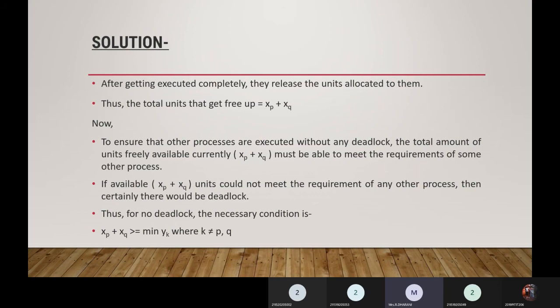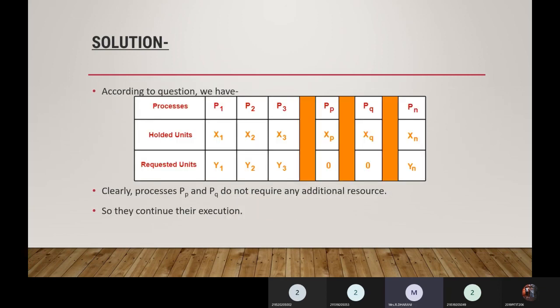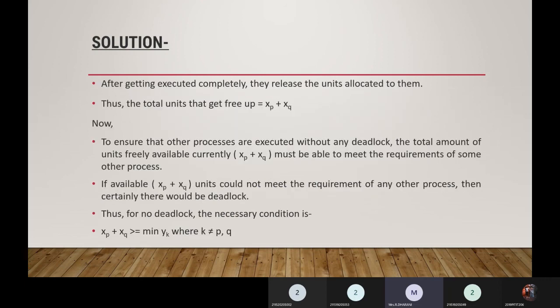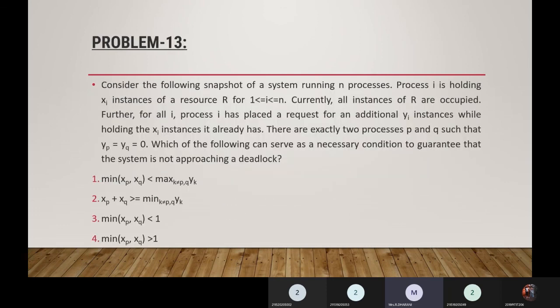If the available units could not meet the requirement, if these two are free and they are less than the requested units, then surely there will be a deadlock. But if these two are greater than the requested, then there is no deadlock. The necessary condition is xp plus xq greater than or equal to minimum yk, where k is not equal to p, q. So the option we need to go for is the second one: xp plus xq greater than or equal to minimum yk, k not equal to p, q.